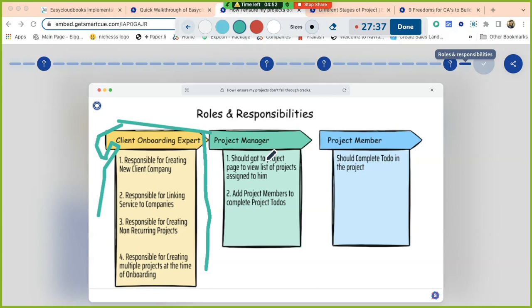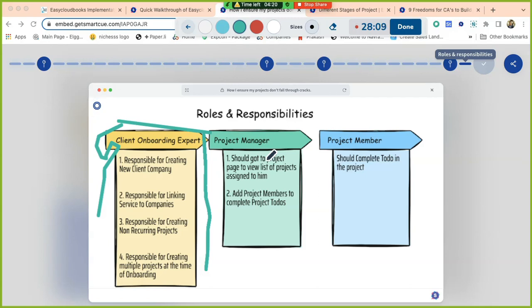They are not supposed to understand how the client onboarding works or how the company functions. All they should have is thorough experience of the project module only. Am I right or wrong? Yes, sir. Correct, sir. So you can definitely allow them to see the contact numbers and everything, but all they are supposed to do is visit the project page.